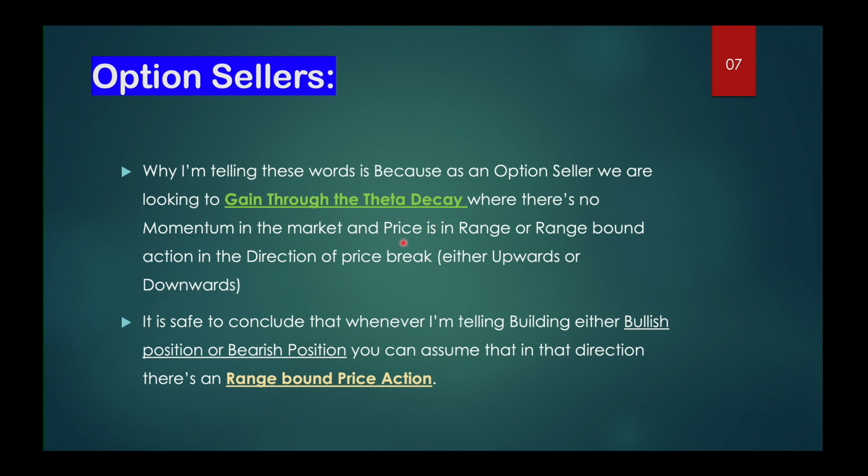That's why I am telling you that as option sellers, you can only sell the options at those positions at those times. At that time, it is safe to conclude that whenever I am building either bullish or bearish positions, you can assume that in that direction there is range bound price action. I hope that it is clear.